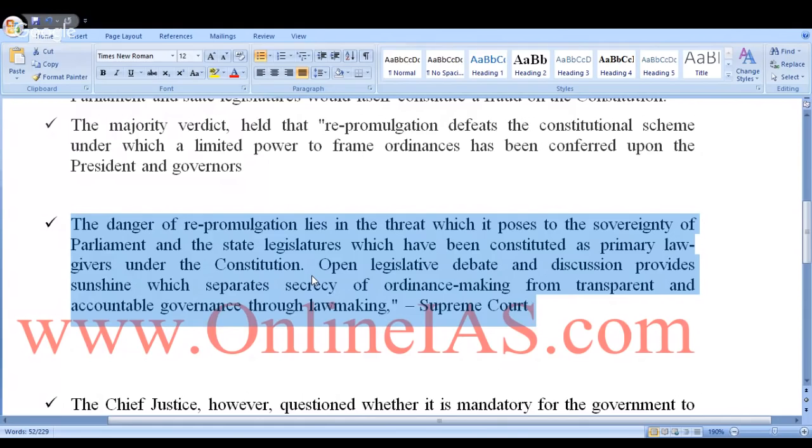Meaning, whenever you are making an ordinance, that is being made out of secrecy, once it is promulgated, then we'll come to know what exactly is the intention of the ordinance. And that ordinance has to be placed before the parliament, where openly the debate will take place, discussions will take place, deliberations will take place, and depending on the interest of the majority of people in the parliament and the state legislature, decision has to be taken.